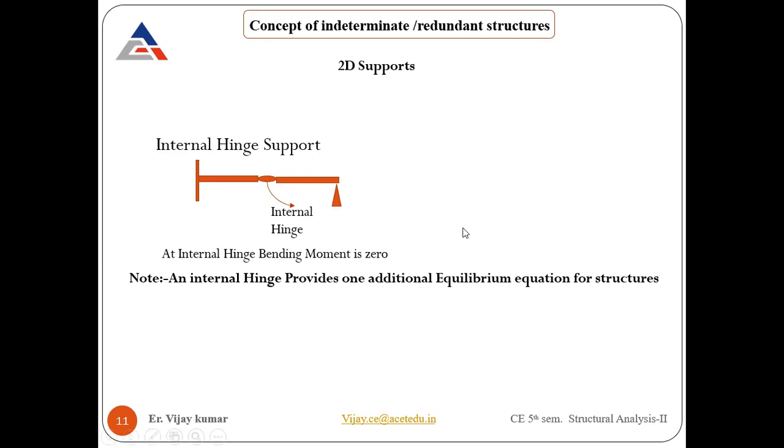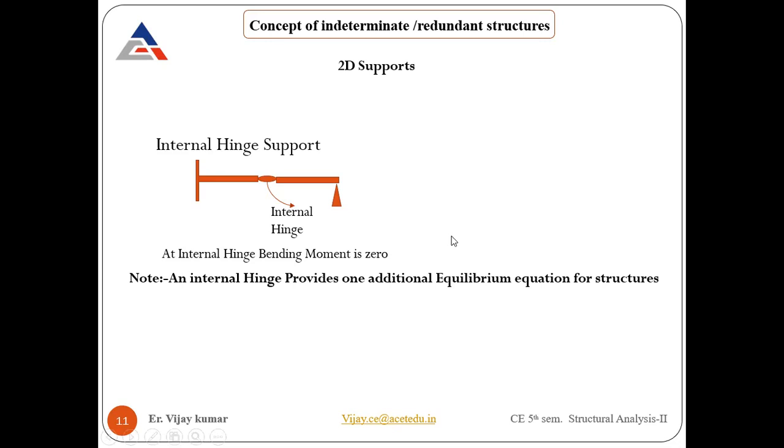Indeterminate. How many degrees of indeterminacy? 4? No, sir, 1. The degree of indeterminacy is 1. 1 will be the right answer.